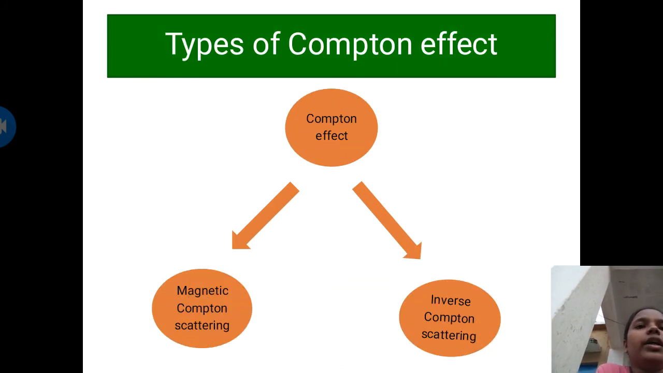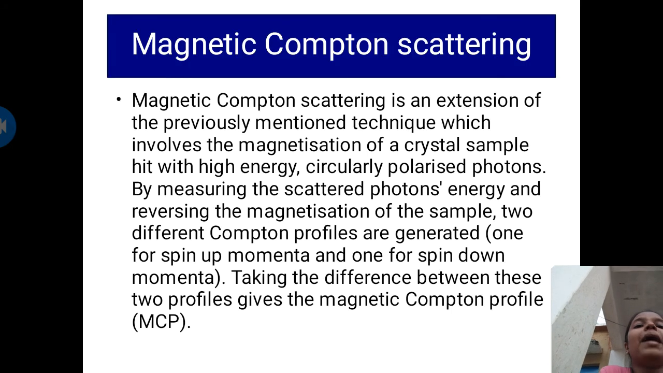Now see types of Compton effect. There are two types of Compton effect. The first one is magnetic Compton scattering, and the second one is inverse Compton scattering. Magnetic Compton scattering is an extension of the previously mentioned technique, which involved the magnetization of a crystal sample hit with high energy, circularly polarized photons. By measuring the scattered photon energy and reversing the magnetization of the sample, two different Compton profiles are generated, one for the spin-up momenta and one for the spin-down momenta. Taking the difference between these two profiles gives the magnetic Compton profile.